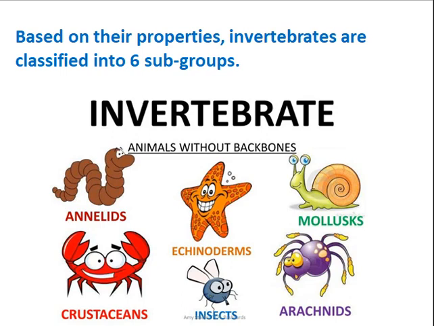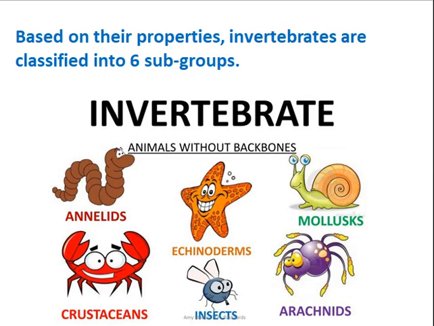Echinoderms. By looking at this photo, we can see that this may resemble a starfish, because echinoderms are marine invertebrates of this phylum. Marine invertebrates are the invertebrates that are aquatic or live in water. Such examples are starfish, sea urchin, and sea cucumber.